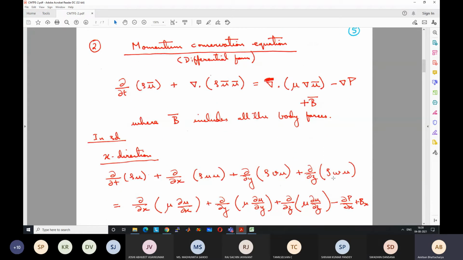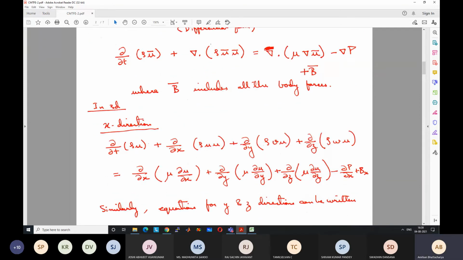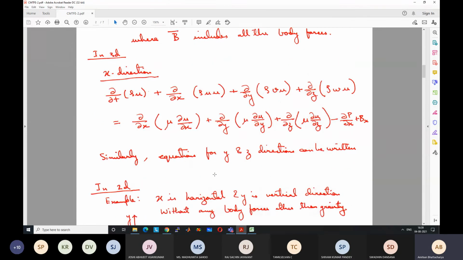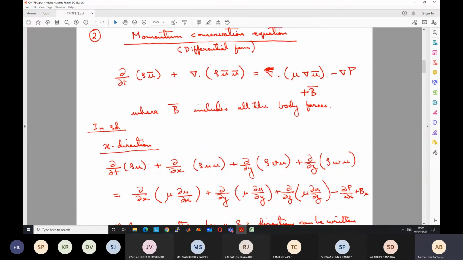Good. So this is the momentum equation. It is actually a set of three equations if you want to write it in scalar form. So three separate equations can be written: one for the x direction, one for the y direction, one for the z direction. I will just show you one example. Similarly, you can derive or write the other equations. It's just expressing the same equation in a different form. We are not changing anything.